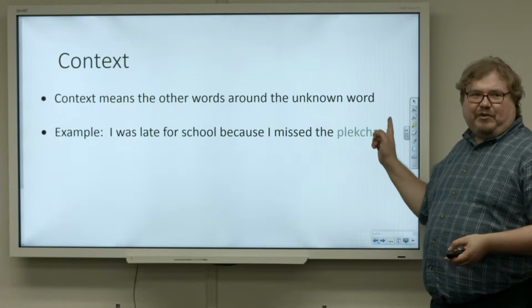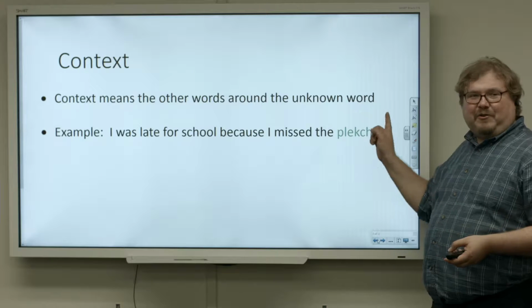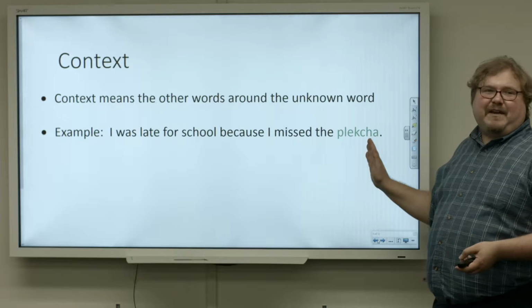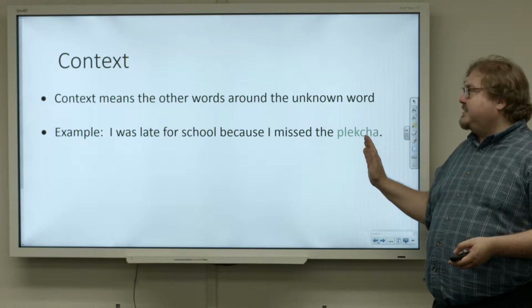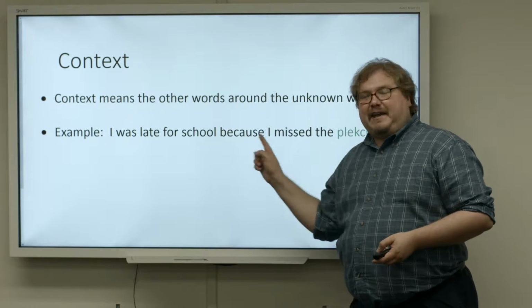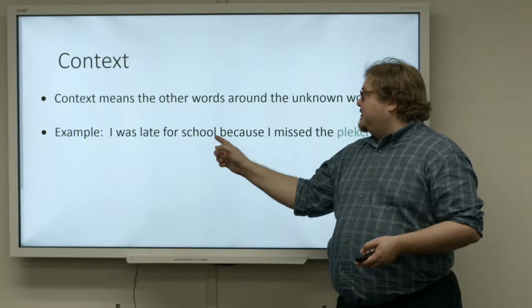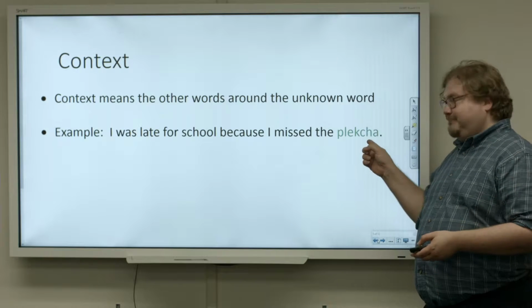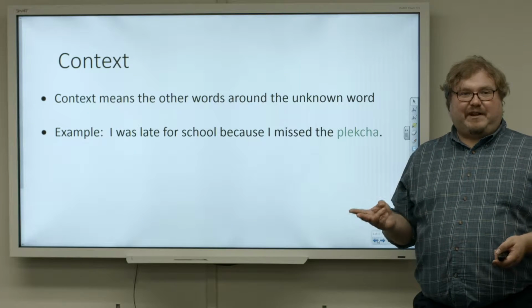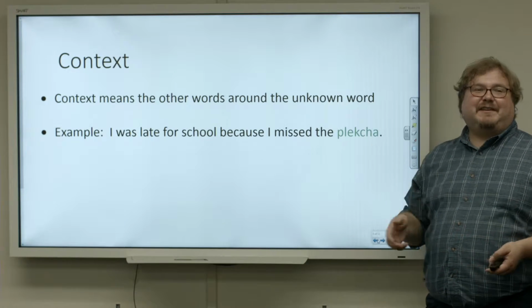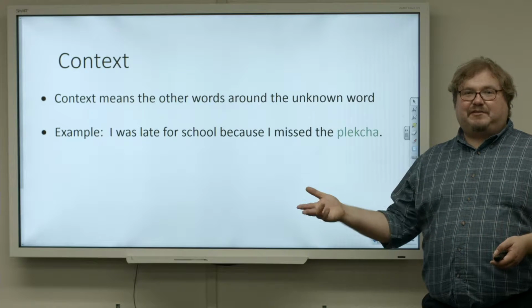So I can get a pretty good idea of what this crazy word means, even if I've never seen it before. I can understand it from the context. I was late for school. I missed the bus or the train. Plecture means something to take me to school.